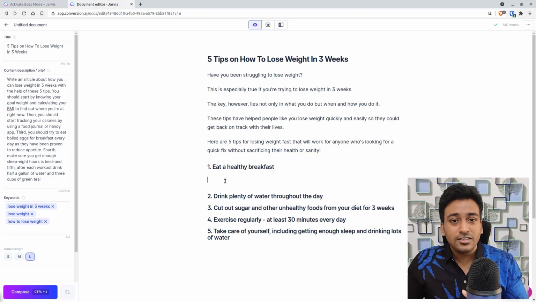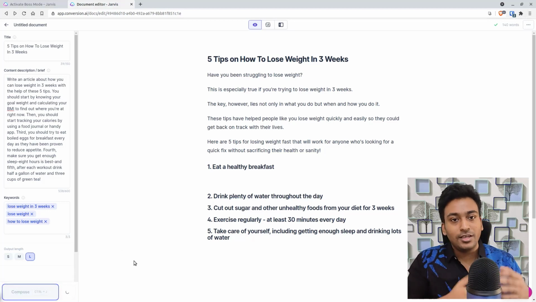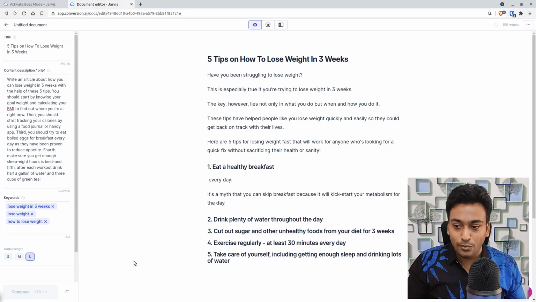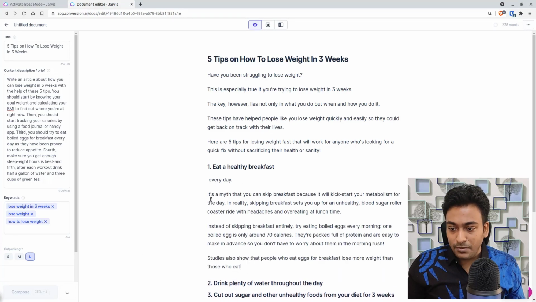Now I can see whether Jarvis can understand this and bring out some content for me using free flow, where I am not giving any instructions to Jarvis. I'm just placing my cursor below the subheading and asking Jarvis, let's see whether you can bring up something interesting for me.